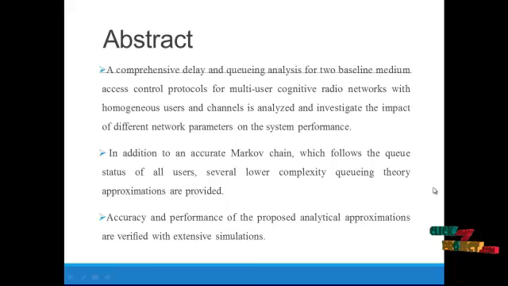Abstract: a comprehensive delay and queuing analysis for two baseline medium access control protocols for multi-user cognitive radio networks with homogeneous network users and channels is analyzed, and the impact of different network parameters on the system performance is investigated. In addition to an accurate Markov chain which follows the queue status of all users, several lower complexity queuing theory approximations are provided. Accuracy and performance of the proposed analytical approximations are verified with extensive simulations.